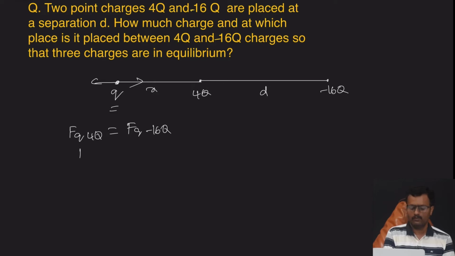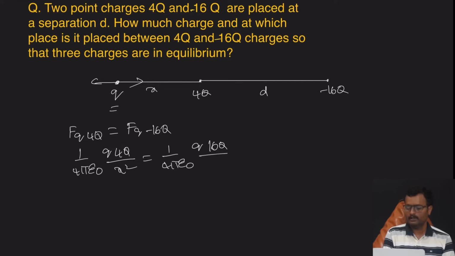See, 1 by 4 pi epsilon naught q 4q by x square is equal to 1 by 4 pi epsilon naught q 16q by x plus d whole square. Here I don't take the minus sign, since minus sign is nothing but opposite direction, and I want only the magnitude.